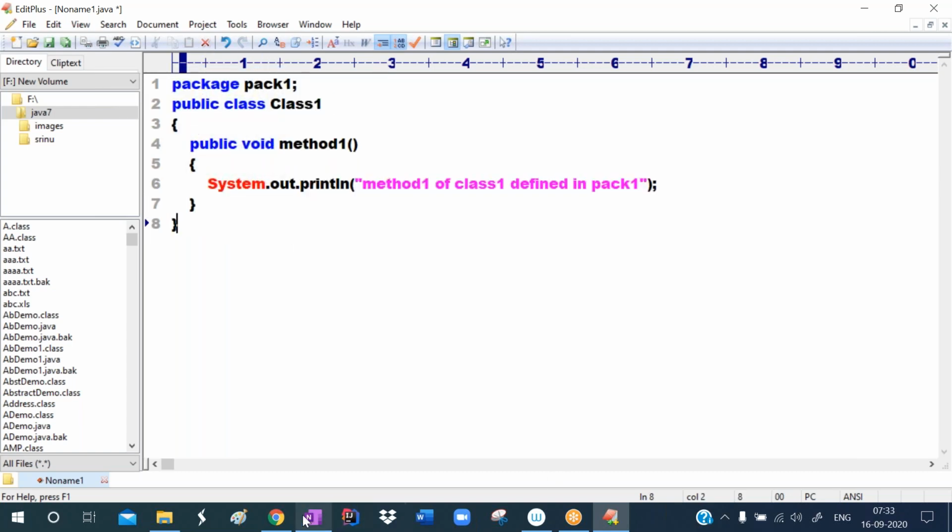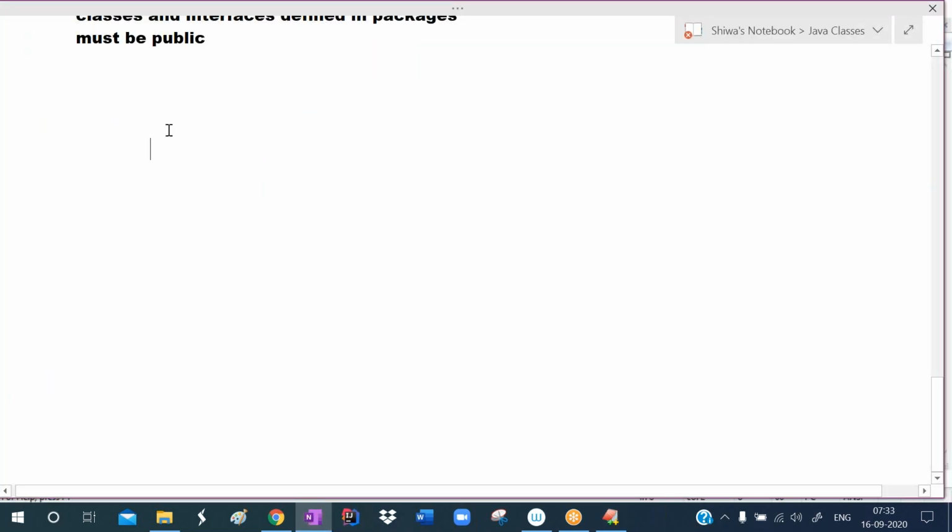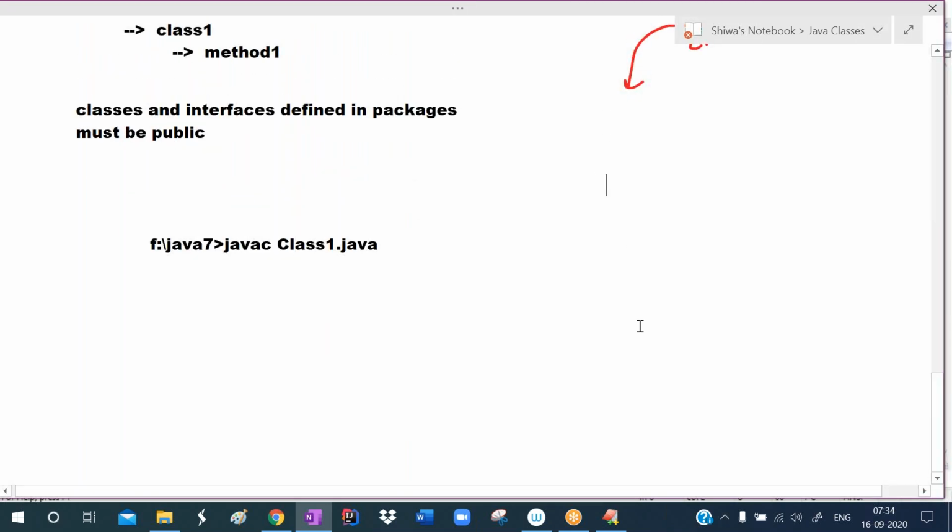Listen carefully. We have written the program. After writing the program, at the command prompt we have to go to our program location in the F drive. Our program location is Java 7, where the program is stored. Generally, to compile the source file, we write javac class1.java. But now we want to create the package, so we have to use one option, that is -d.